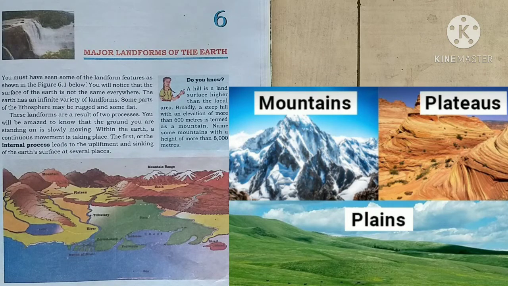These landforms are the result of two processes. You will be amazed to know that the ground you are standing on is slowly moving. Within the earth, a continuous movement is taking place. The first, or the internal process, leads to the upliftment and sinking of the earth's surface at several places. So see this figure number 6.1. You will come to notice.